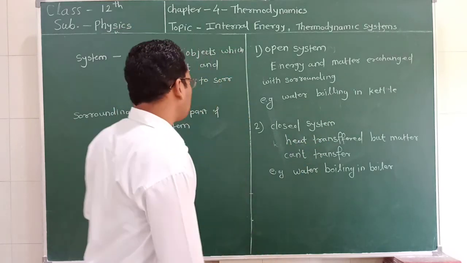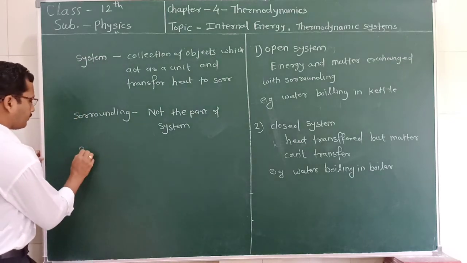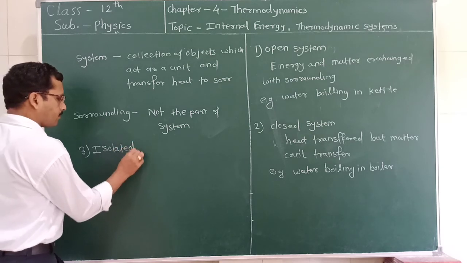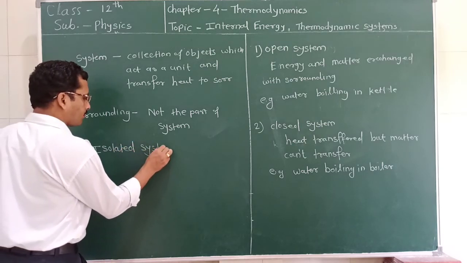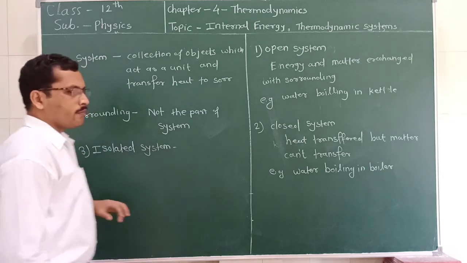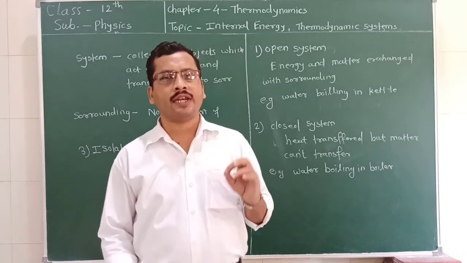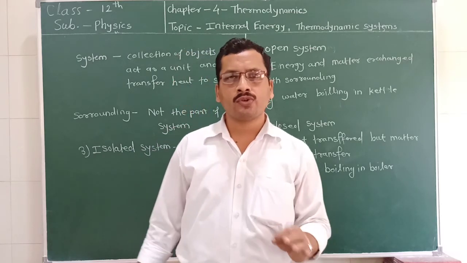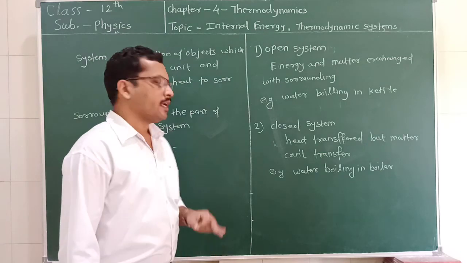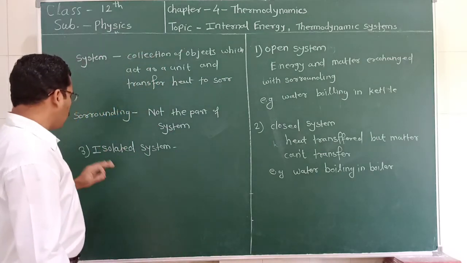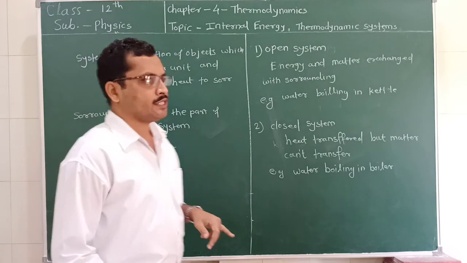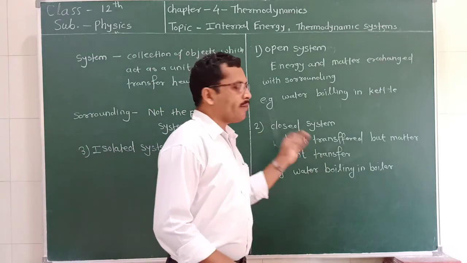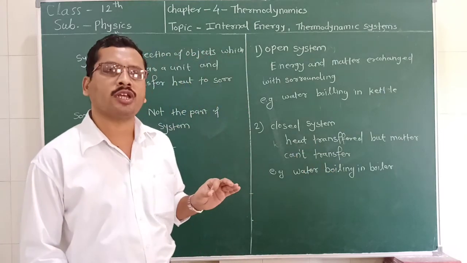And the third system is called the isolated system. So what do you mean by isolated? Isolated means it is totally separated from the surrounding. So thermos flask is a very good example of the isolated system, in which what happens? In which no heat, no matter transfers with the surrounding.